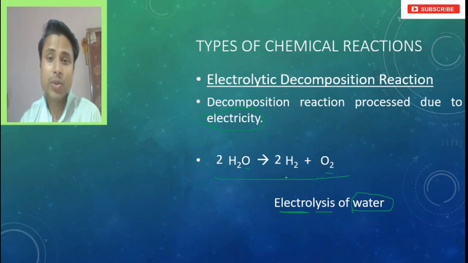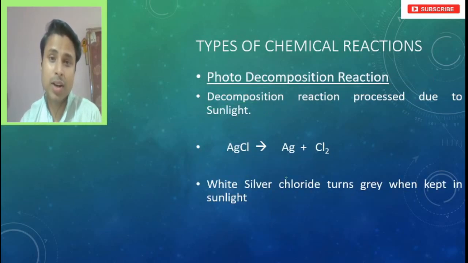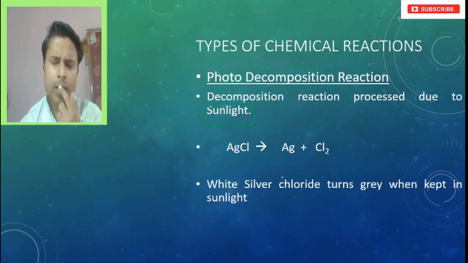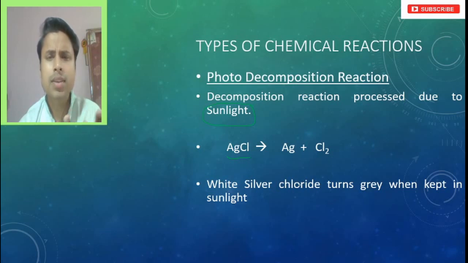Next, we are moving into the third decomposition, that is the photo decomposition process. In photo decomposition, sunlight is required. For example, if we take silver chloride, when it is kept in the sunlight, what happens? It turns gray in color. Now, why is this happening? Because silver chloride in presence of sunlight breaks into silver and chlorine, and because of that it changes color.